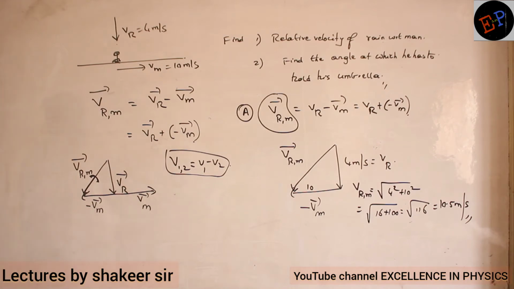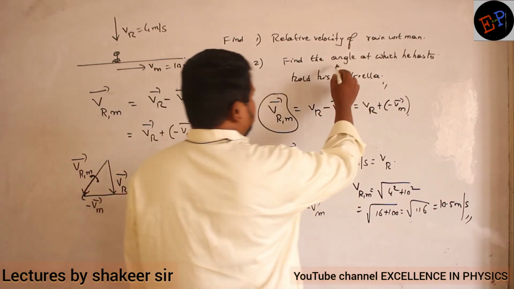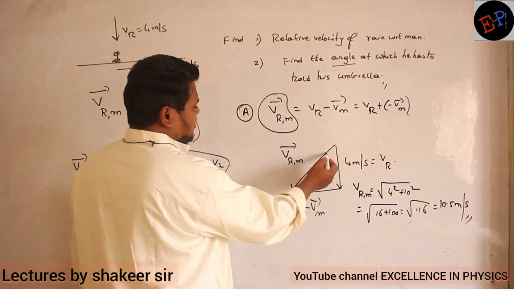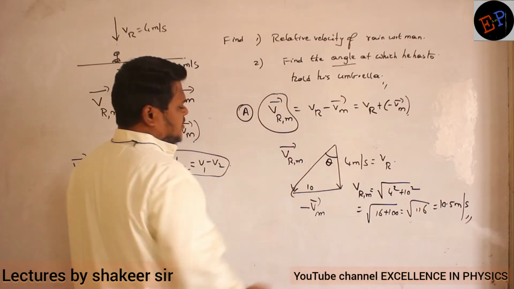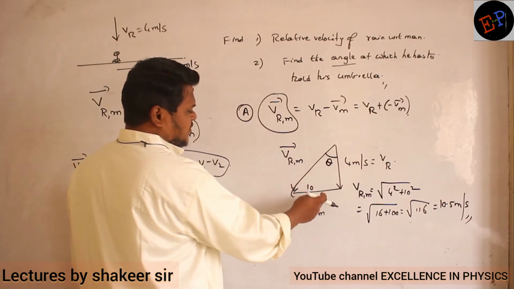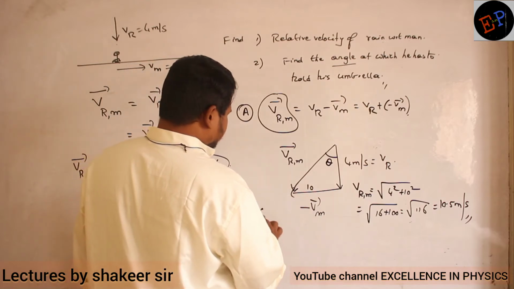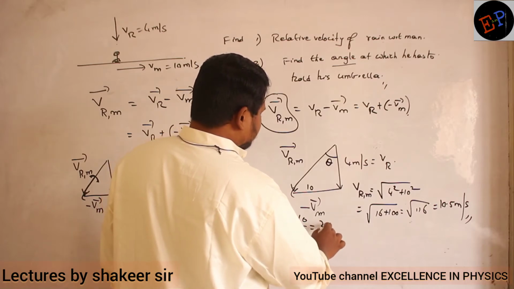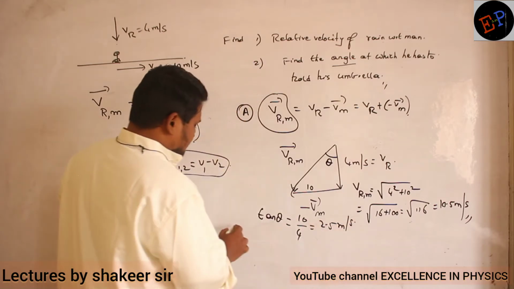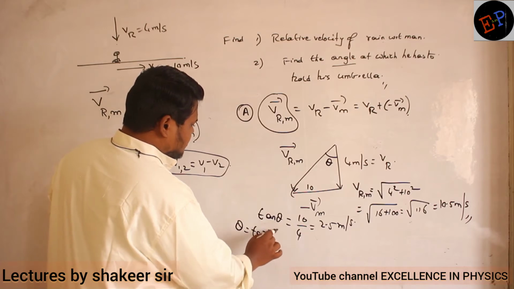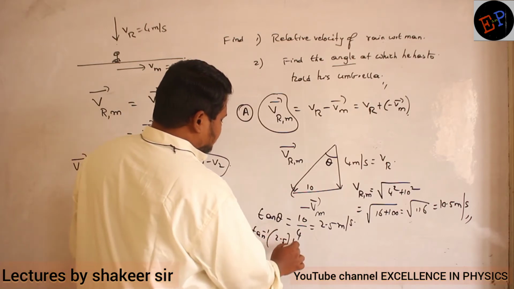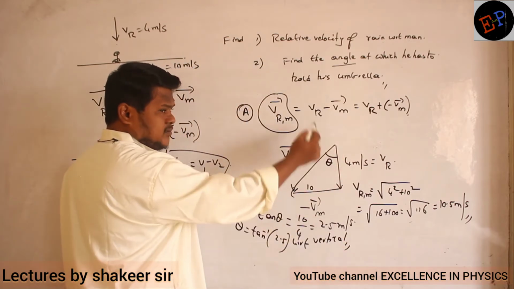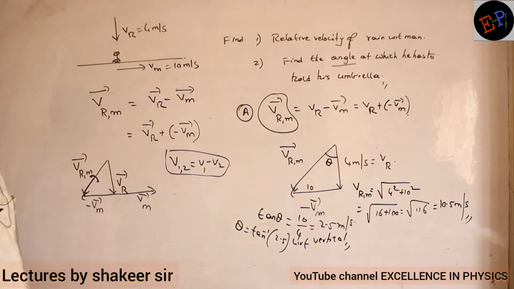Approximately. And then he is asking the angle also. How can I calculate the angle? This angle, let us take it as theta. Now what are the values we know? We know the adjacent side and we know the opposite side. So take tan theta. So tan theta is equal to opposite divided by adjacent. So how much is it? 2.5. So therefore theta is equal to tan inverse of 2.5 with respect to what? With respect to vertical. So this is the angle with respect to vertical only. So tan inverse of 2.5 with respect to vertical.